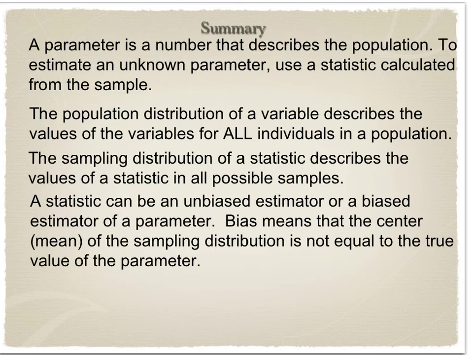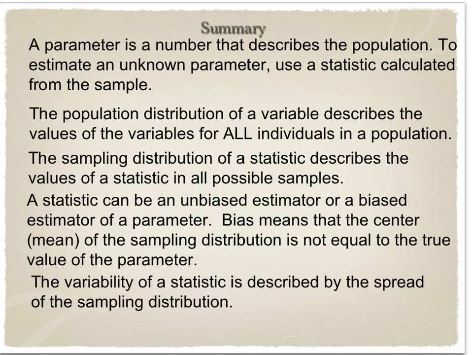A statistic can be an unbiased estimator or a biased estimator of a parameter. Bias means that the center, the mean, of the sampling distribution is not equal to the true value of the parameter. And the variability of a statistic is described by the spread of the sampling distribution. And remember, larger samples give smaller spread.